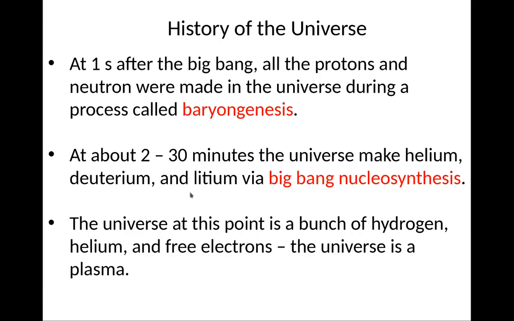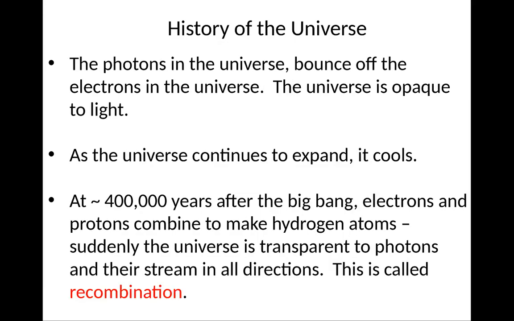So after 1 second of the Big Bang, all the protons and neutrons were made in the universe during a process called baryogenesis. This is where there's some tiny imperfection in the universe which creates more matter than antimatter. Then from 2 to 30 minutes, the universe makes helium, deuterium, and lithium by Big Bang nucleosynthesis. After about 30 minutes, everything is frozen out, and the universe at this point is a bunch of hydrogen, helium, and free electrons. The universe is now a plasma. There are lots of photons in the universe at this point. They bounce off electrons, so the universe is opaque to light.